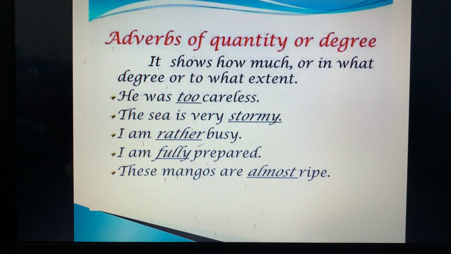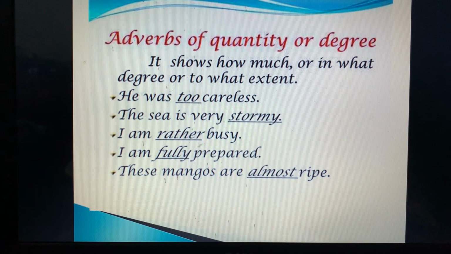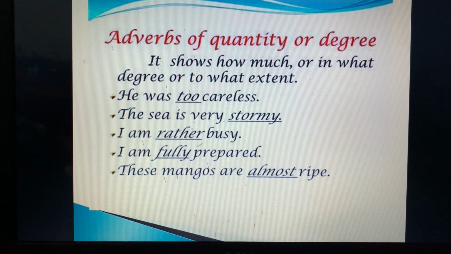Now look at the example. He is too careless. Too means बहुत ज़्यादा. He is very much careless. So too is the adverb of degree over here. It basically answers the question to what extent.